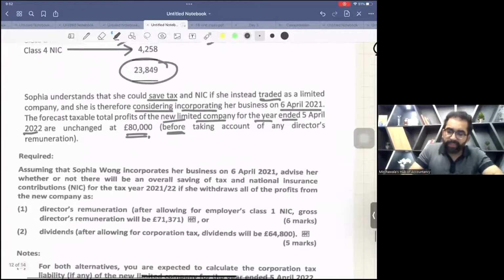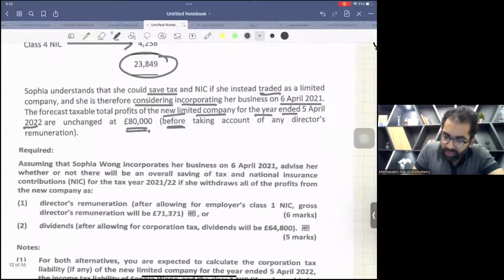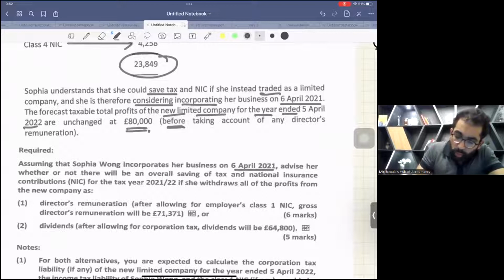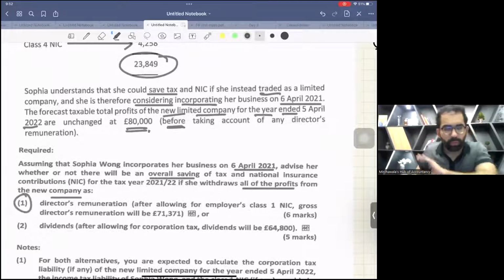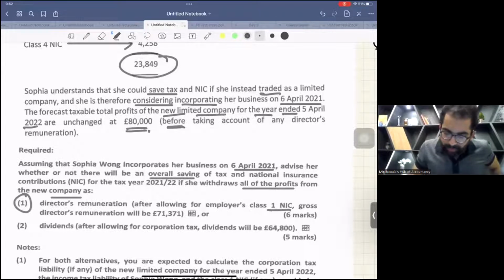Now, assuming that Sophia Wong incorporates her business on 6th April 21, advise her whether or not there will be an overall saving of tax and NICs for the tax year 21-22 if she withdraws all of the profits from the new company. Number one, this is the first scenario. Don't look at the second one. The director's remuneration after allowing for class 1 employer NIC is 71371.